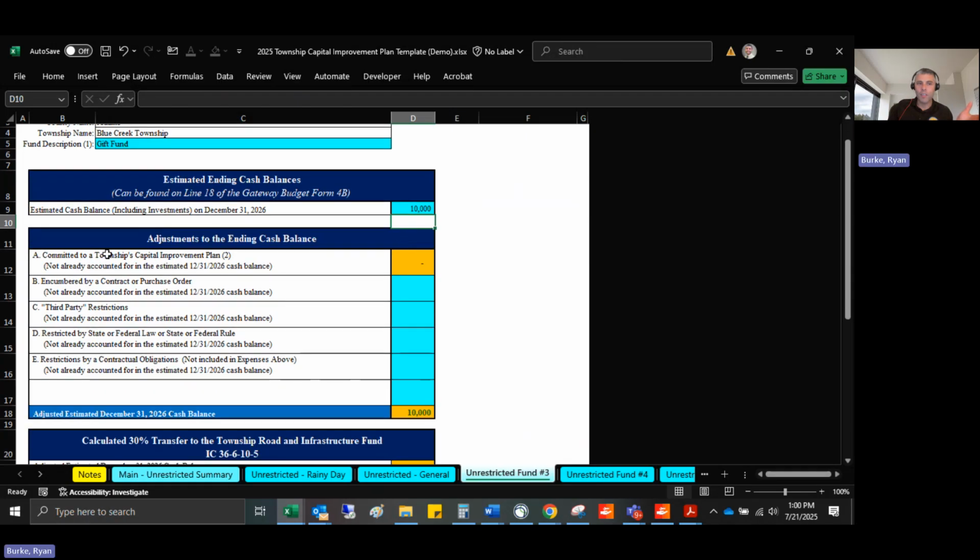Now, again, we haven't done the capital improvement plan quite yet, as far as the expenditure tab, and let's say we don't have encumbrances or other restrictions that would further reduce that.